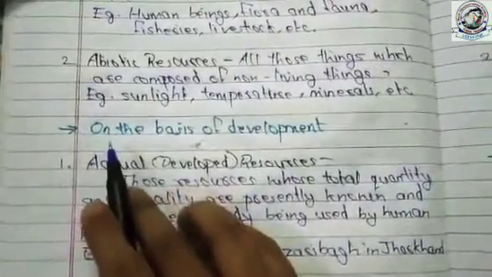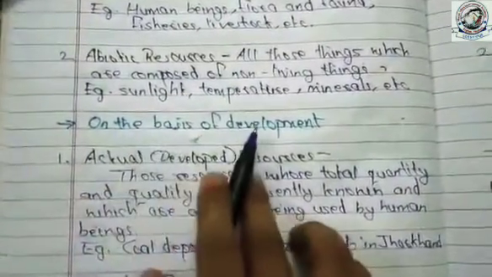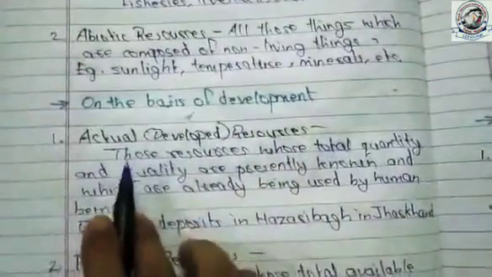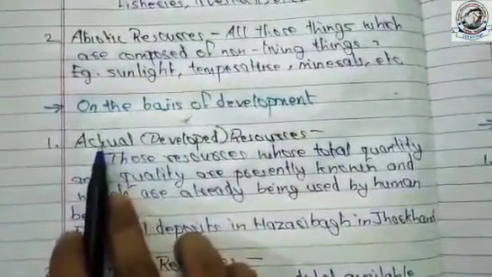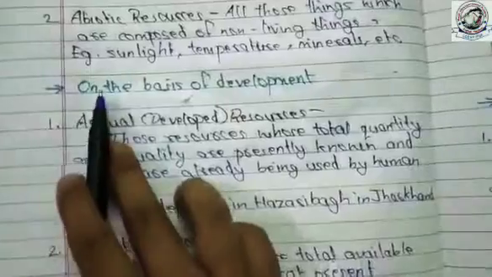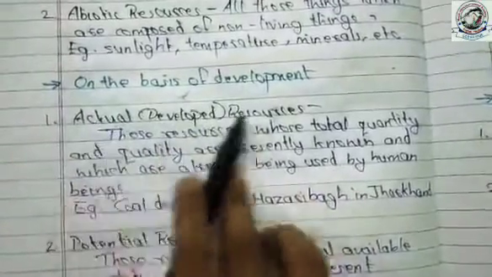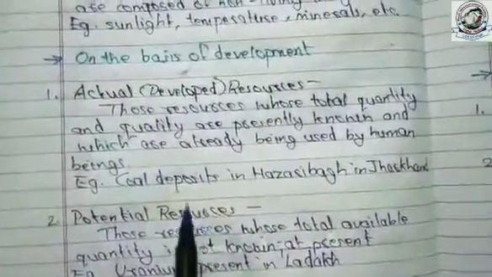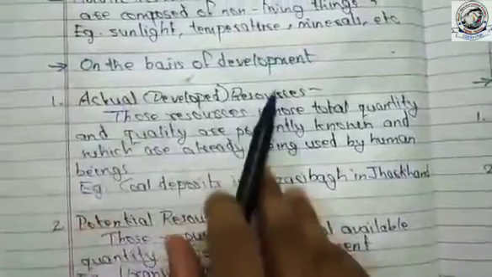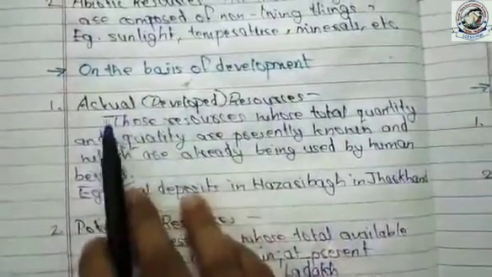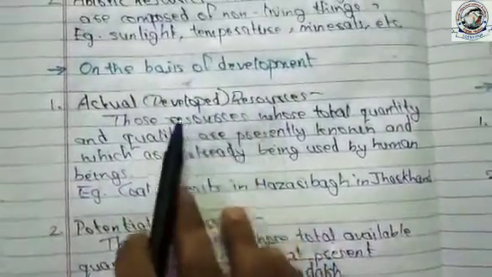Now the second classification is made on the basis of development. So there are two divisions made on the basis of development, that is actual resources and potential resources. First is actual resources. It is also known as developed resources.